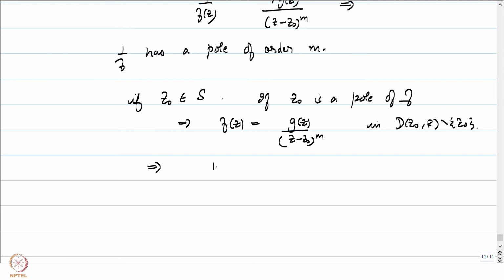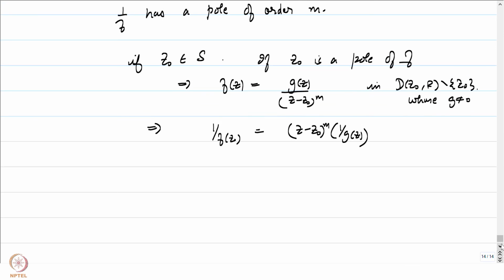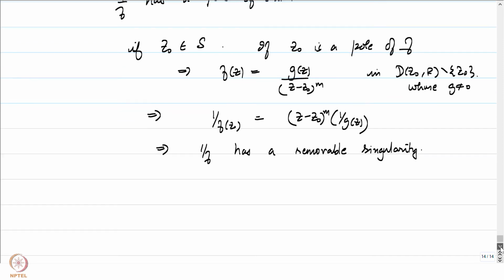and therefore we can write 1 by f of z to be equal to z minus Z0 to the power m times 1 by g of z. So let's assume here that g is not equal to 0 on D(Z0, r) minus Z0. We can always assume this by shrinking our r if needed, and therefore this tells us that 1 by f has a removable singularity. In fact, it has a 0 of order m at Z0. That is precisely what we can get to conclude by looking at this.